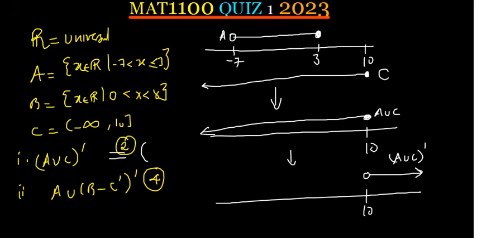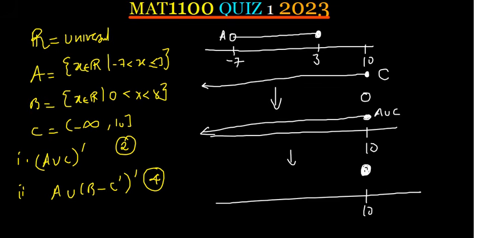Let's say, because for this question the universal set is the set of all real numbers, the universal set only ended at 10, alright? This is where the universal set ends. Then you want to find the complement. The complement is supposed to be going outside, but you can't go this side because it's not part of the universal set. You should just end on the universal set.